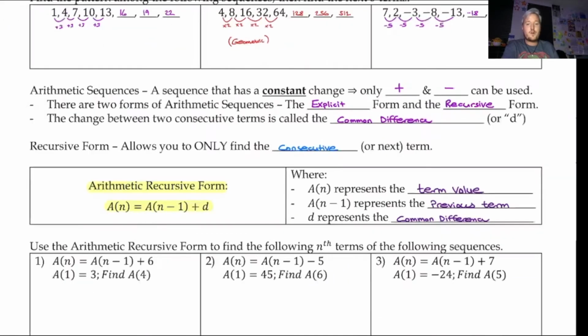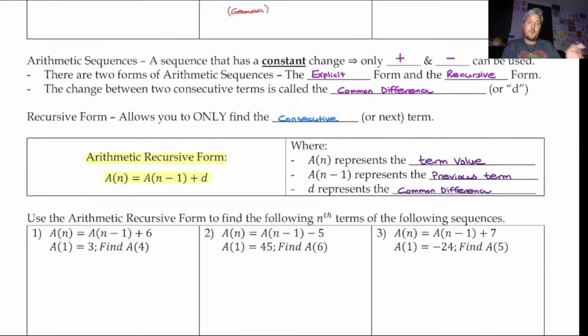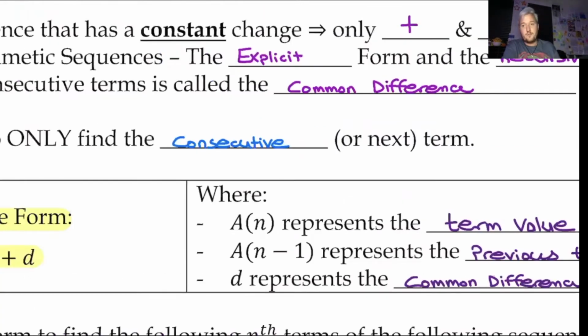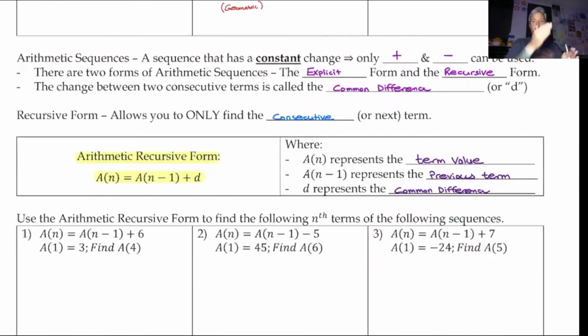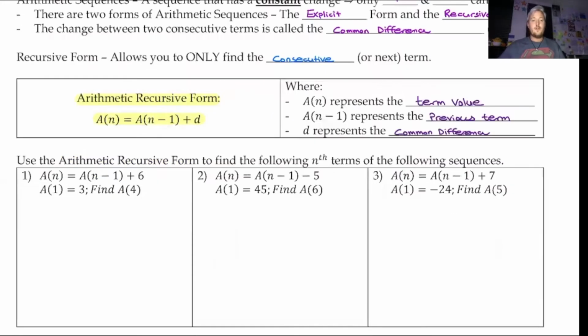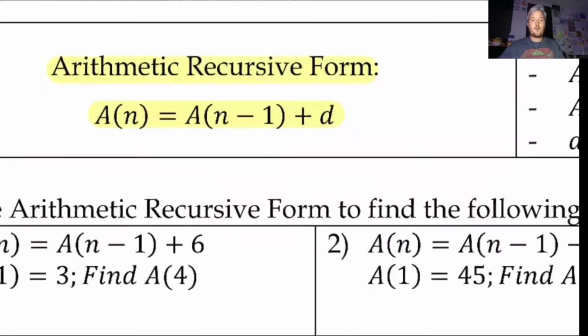We're going to look at the recursive form first. The recursive form only lets you find the consecutive term, or the next term. So if I have the first 3 terms, then I can find the 4th term, then the 5th term, 6th term, 7th term, 8th term. I have to go in order. If I have the 10th term, then I can find the 11th, 12th, 13th, 14th, 15th, and so on. You can't find the 3rd term and then jump all the way to the 20th term.